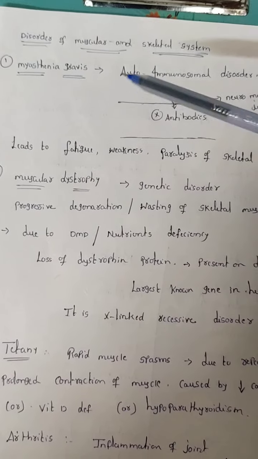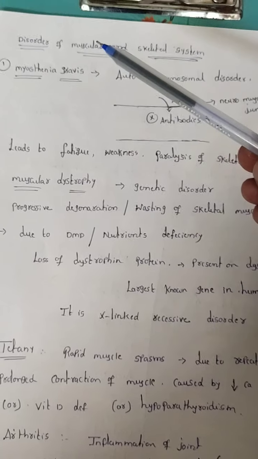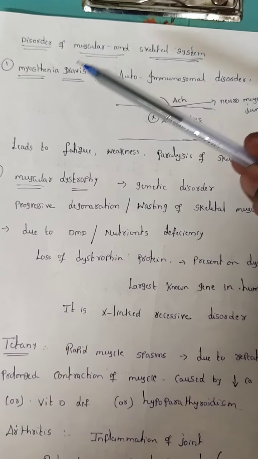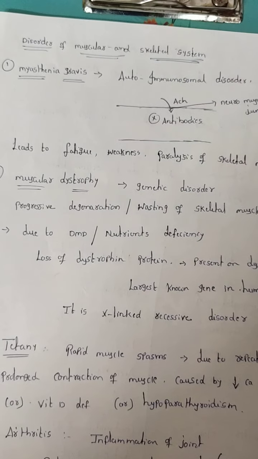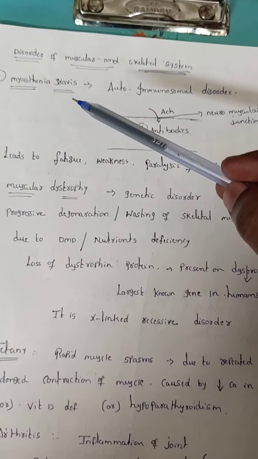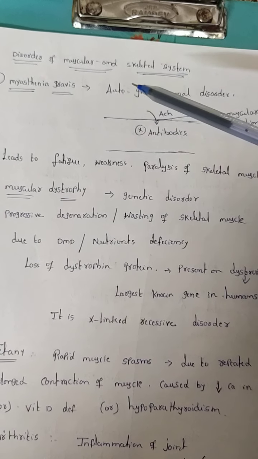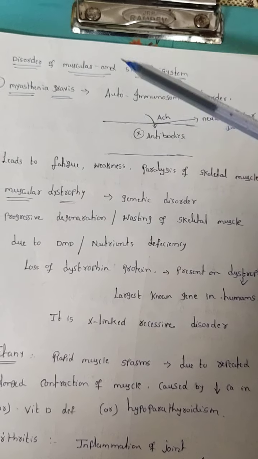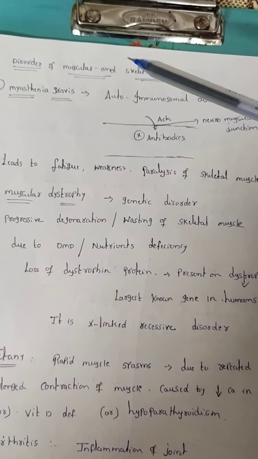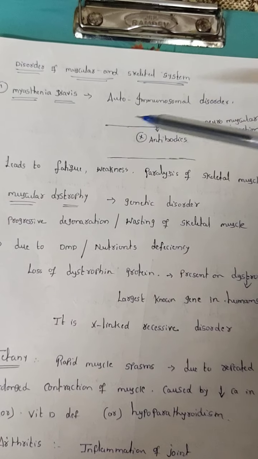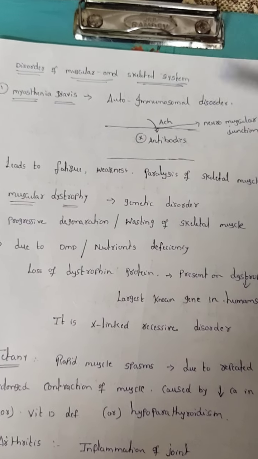Today we can discuss disorders of the muscular and skeletal system. The first one is myasthenia gravis. Very important, myasthenia gravis is an autoimmune disorder. Auto indicates self. Our own antibodies can attack our organs or our body.